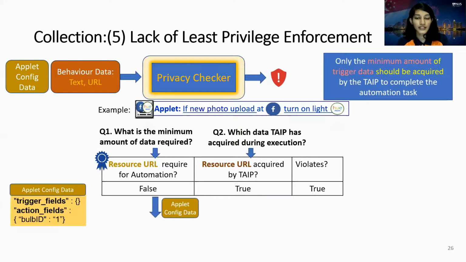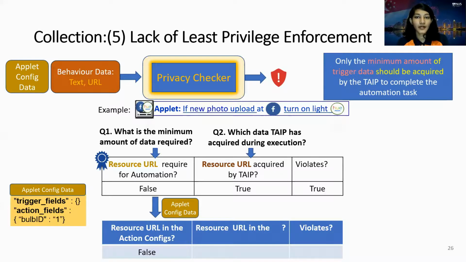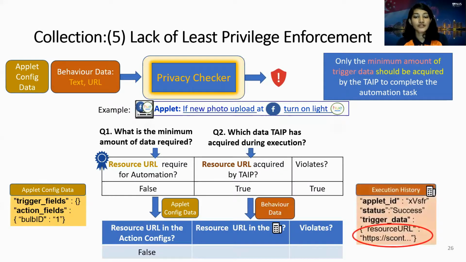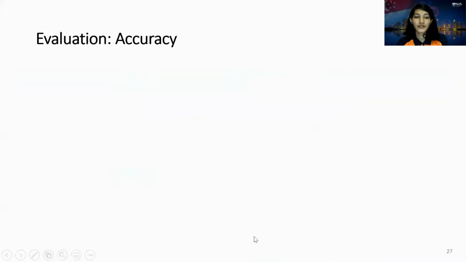To check the first condition, we refer to the applet configuration data. There is no mention of resource URL, so it's false. To check the second condition, we refer to behavior data, and we can see that the resource URL was acquired. So this violation exists.